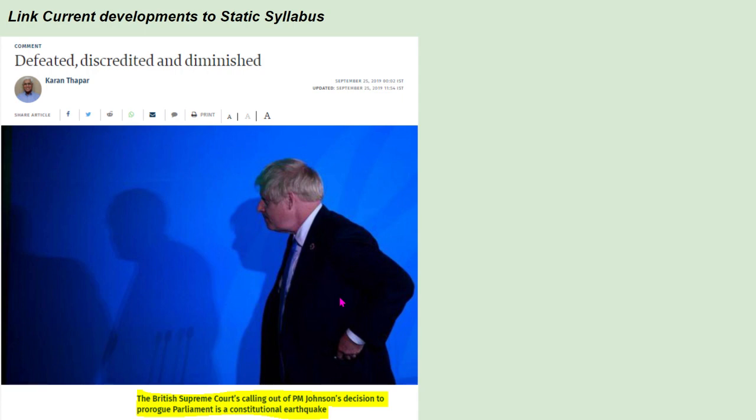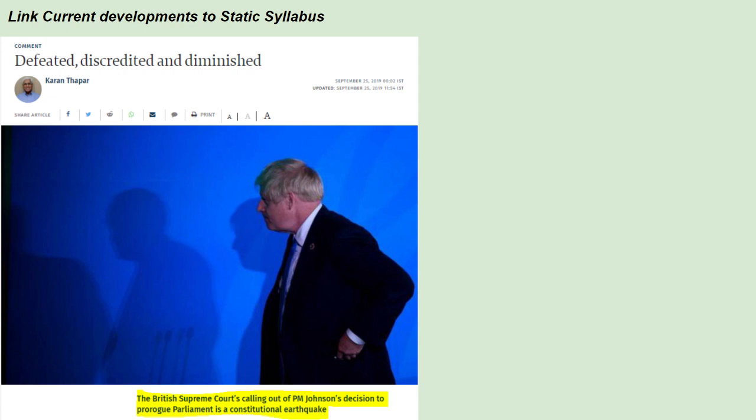As we know, in the British system we have parliamentary sovereignty. So parliamentary sovereignty was questioned because of the judiciary's decision there, which is a kind of constitutional earthquake, as experts were calling it back then.